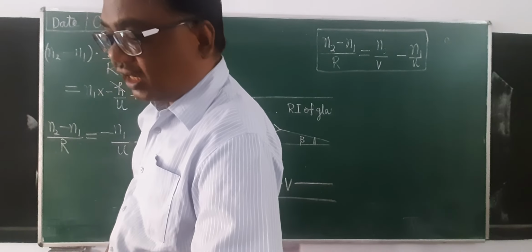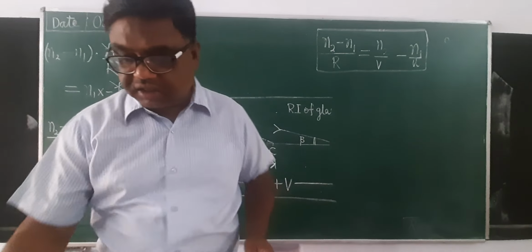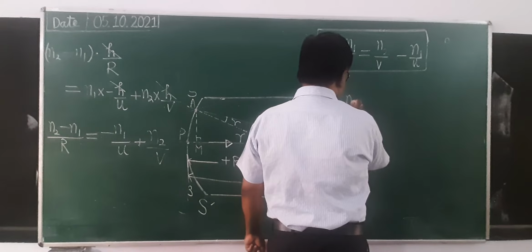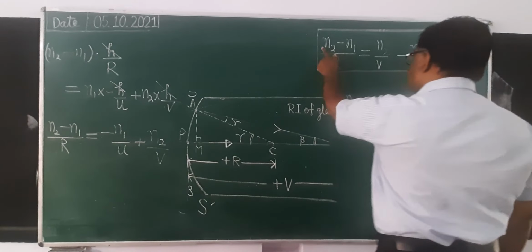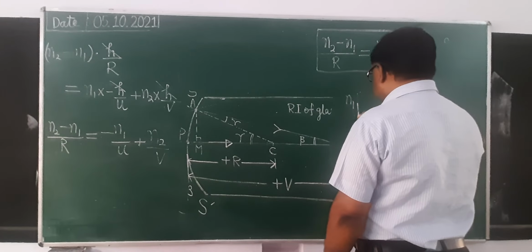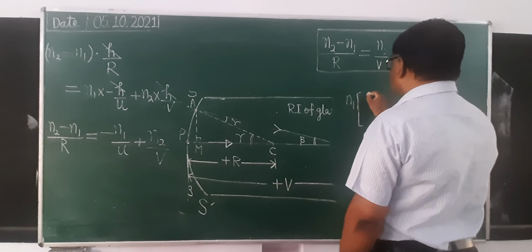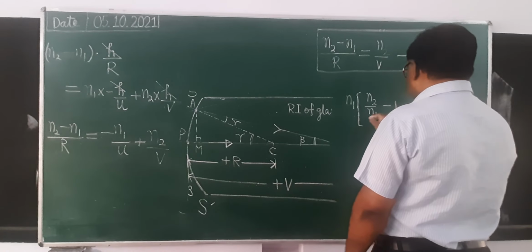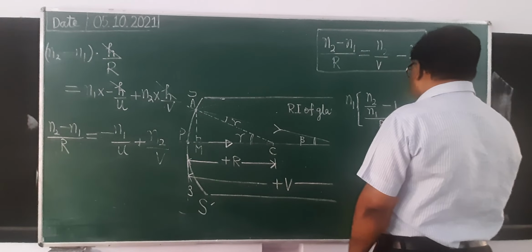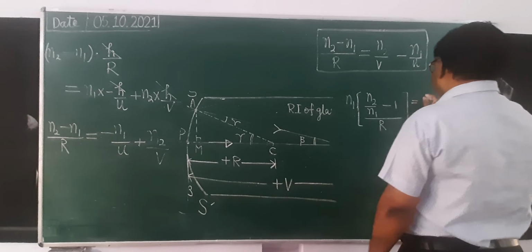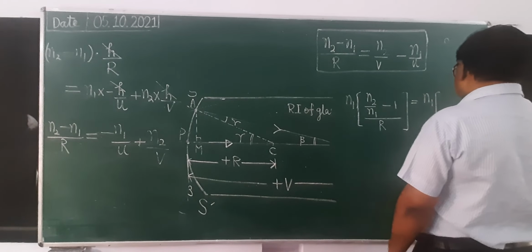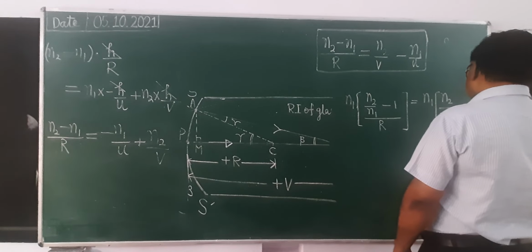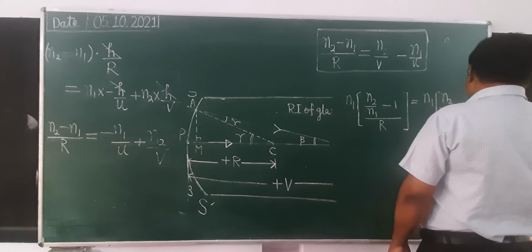Now we can write it in another way also. What is the other form? You can see in both the sides you take out n1 common. When you take out n1 common, you will get (n2 upon n1 minus 1) upon R equals, when you take out n1 common from here, n2 upon n1 into v minus 1 upon u.